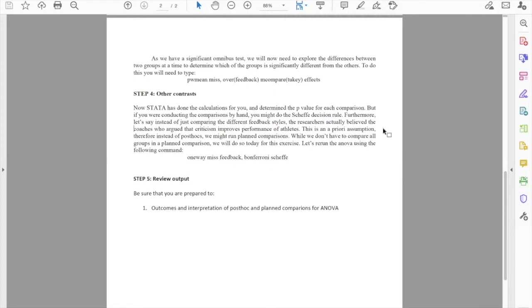And that hypothesis would be that criticism improves performance compared to praise or no feedback at all. So the alternative hypothesis might be worded in such a way that states that the criticism group will have improved performance compared to both the praise group and the no feedback group.